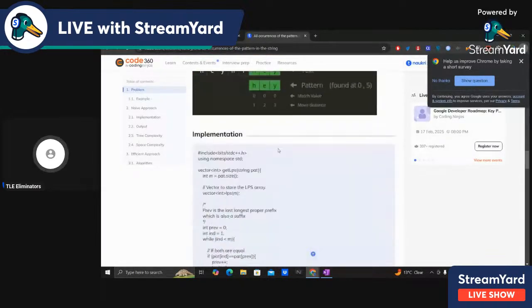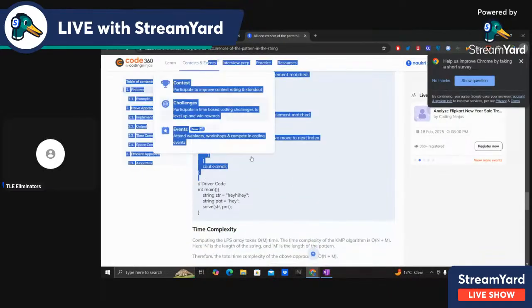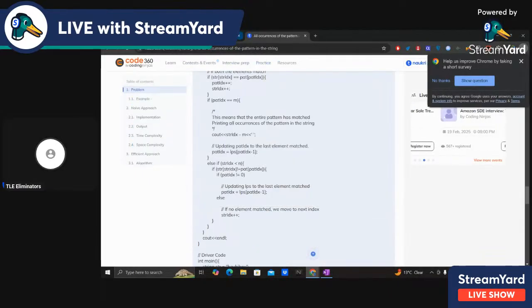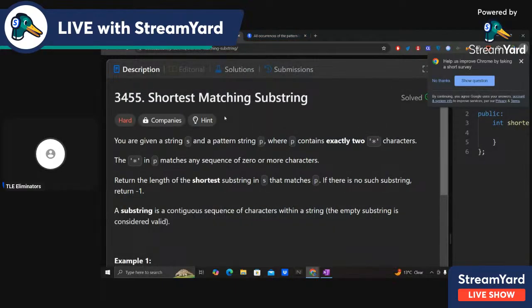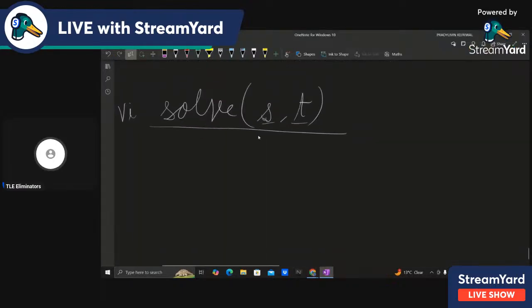This is the function that I used. I'll send the submission link also, so you can check it out there. Alright, if we have this function, then what can we do?